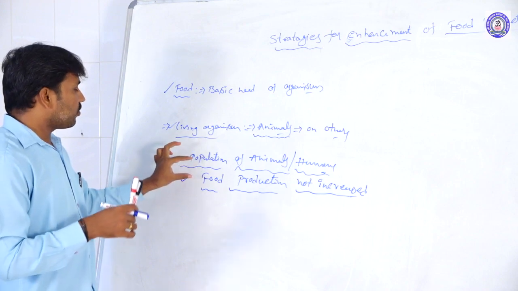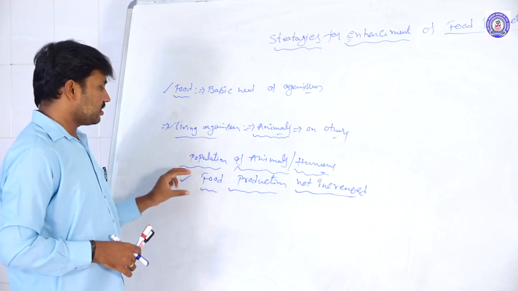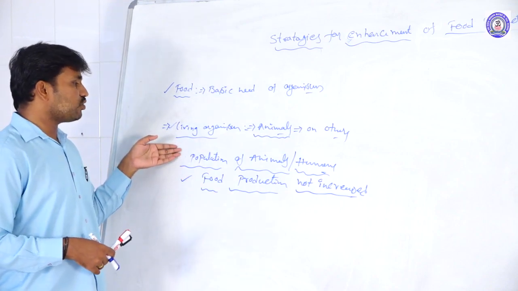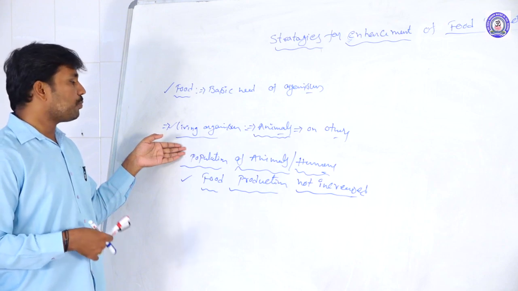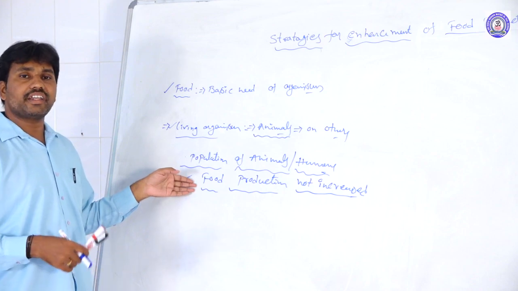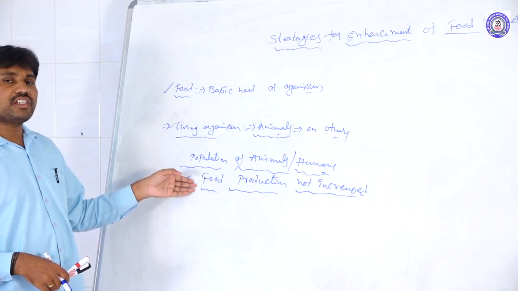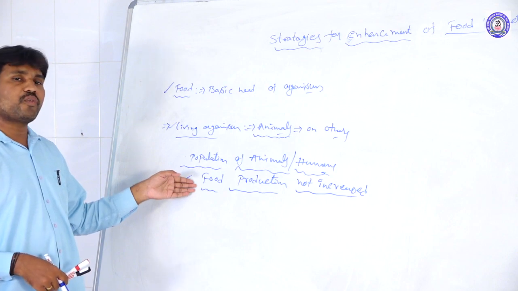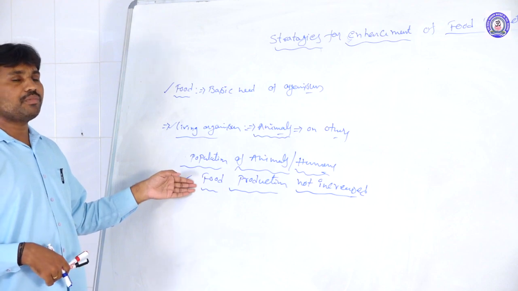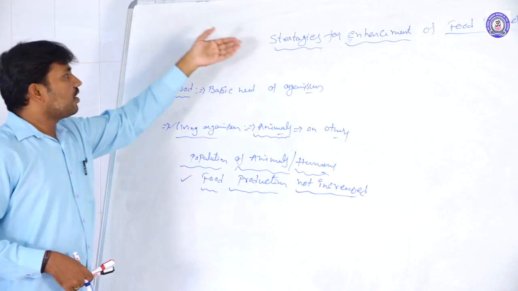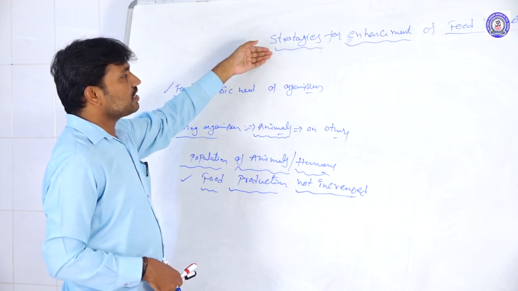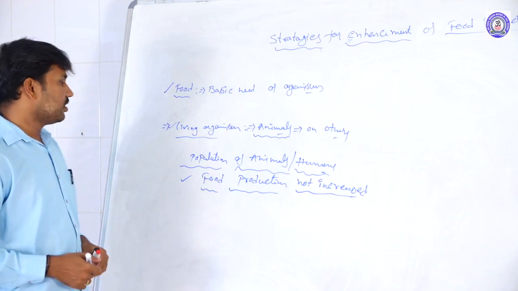So, the food needs of the animals. Suppose the food is reducing, not increasing as the animal or human population is. Most of the animals suffer, or they are not getting food material. They face problems getting proper food or proper nutrients and nutrition. To overcome this problem, we are concerned with the strategies of enhancement of food.